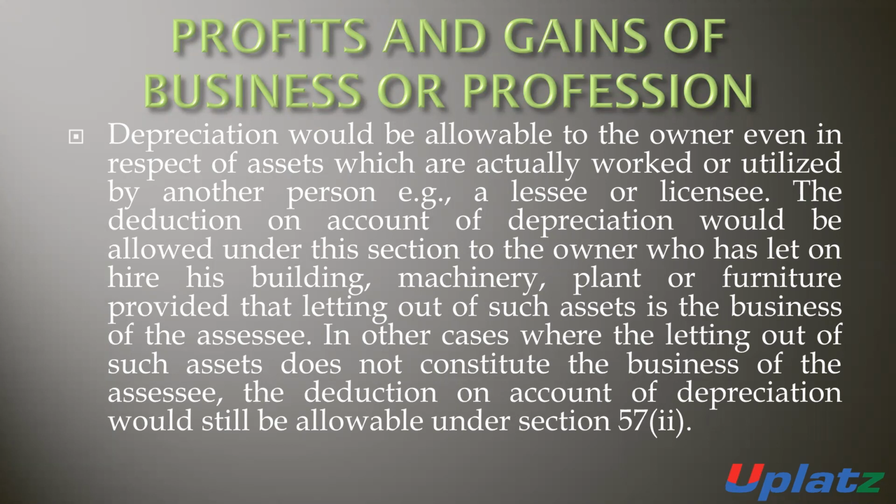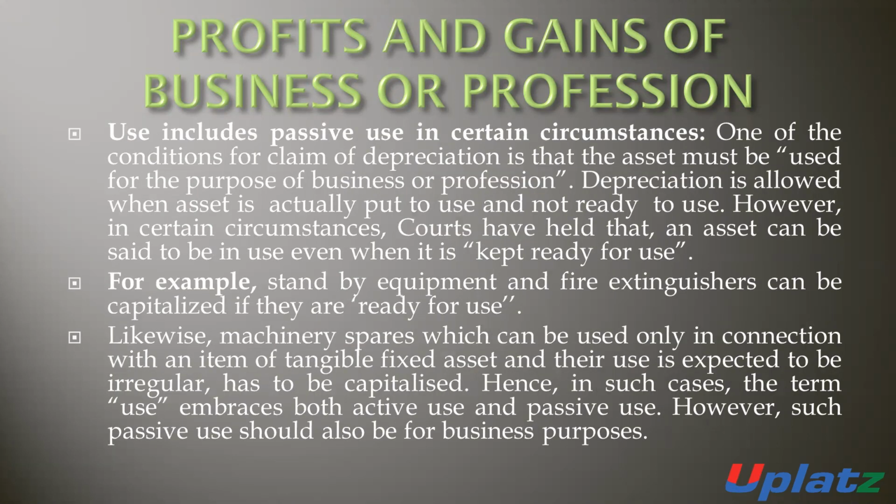But if the assessee does not have a letting out business, then he will claim the depreciation under section 57(2). But the depreciation is mainly available to the owner only. The owner is eligible to claim the depreciation.